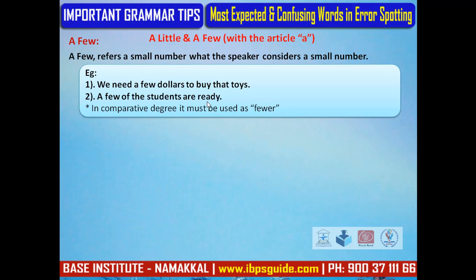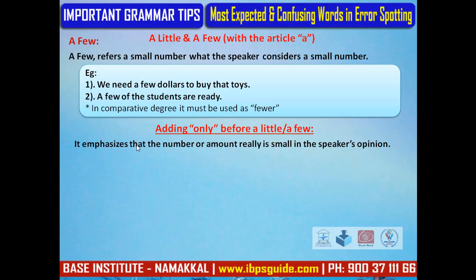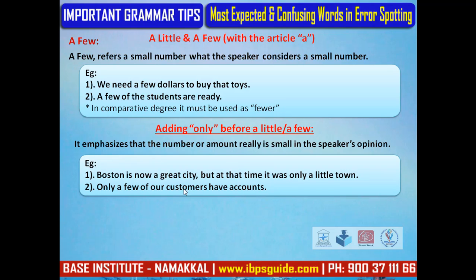In the comparative degree, it is used as fewer. Adding only before a little or a few. While adding only before a little or a few, it emphasizes that the number or amount really is small in the speaker's opinion. For example, Boston is now a great city, but at the time it was only a little town. One more example, only a few of our customers have accounts.